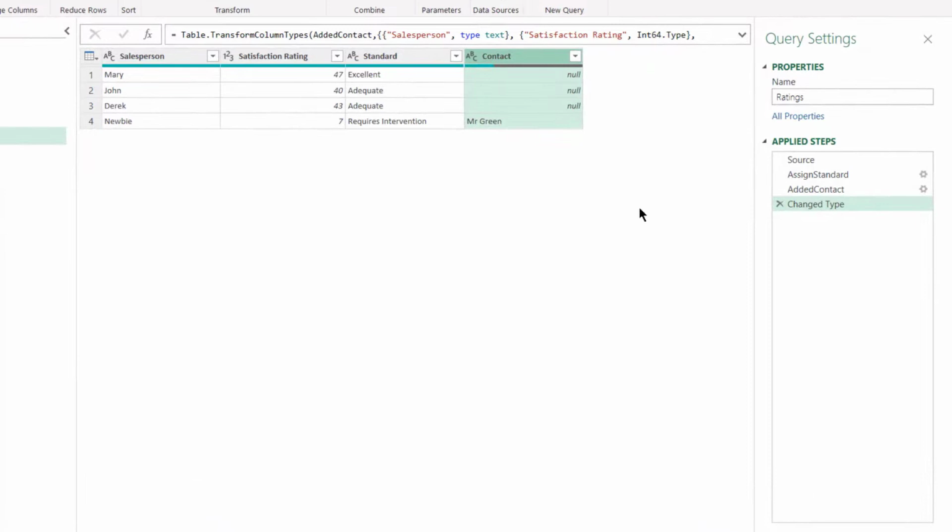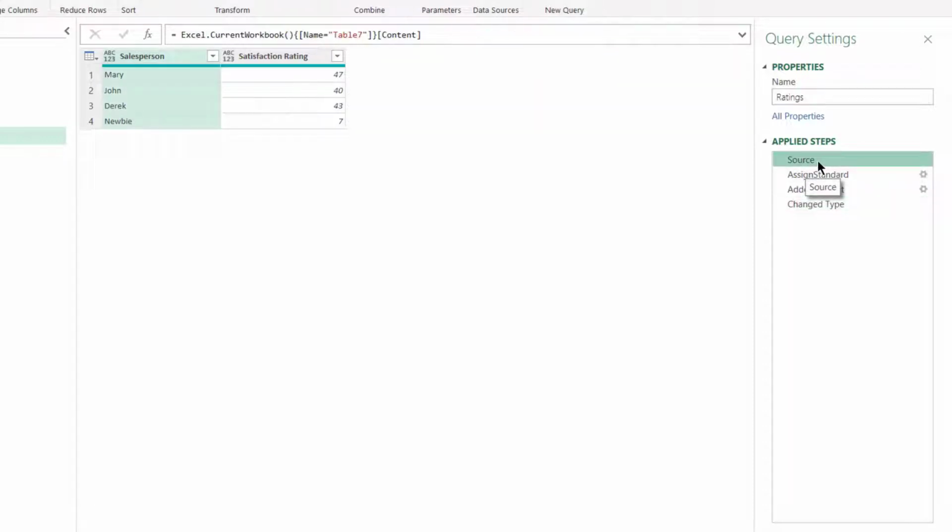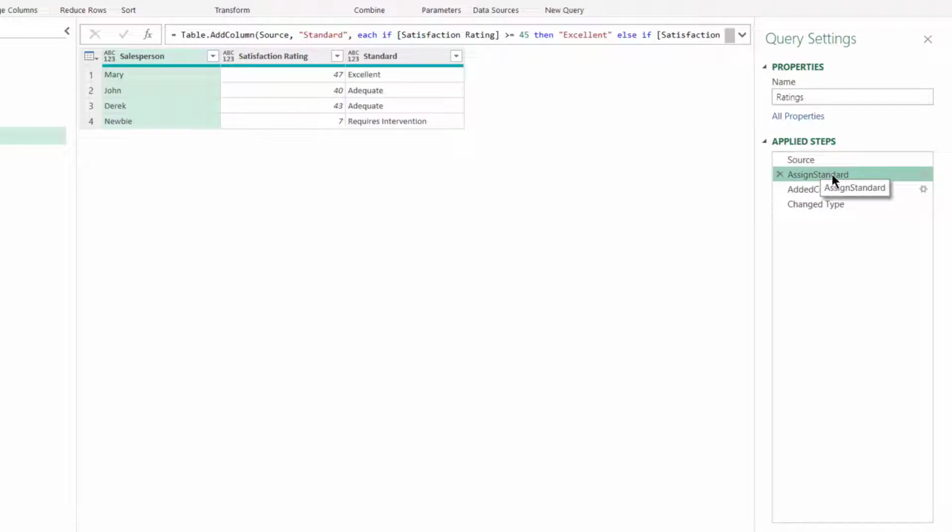And as we can see from the steps, we've got our source, we assign a standard, which is here. We add a contact, if appropriate, which is here, Mr. Green. And then we change the types before we load it. So let's have a look at what we're actually doing. We start off with the source, which is basically a salesperson and then their satisfaction rating. Then we assign a standard.